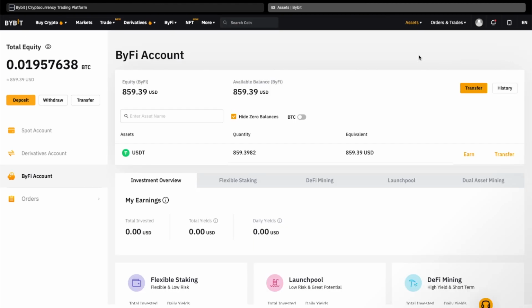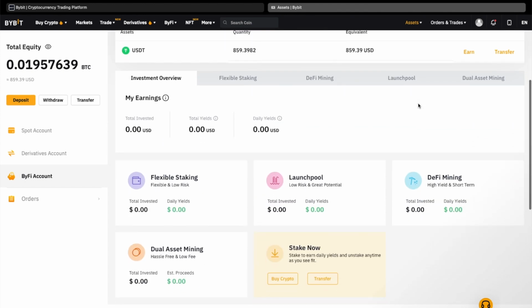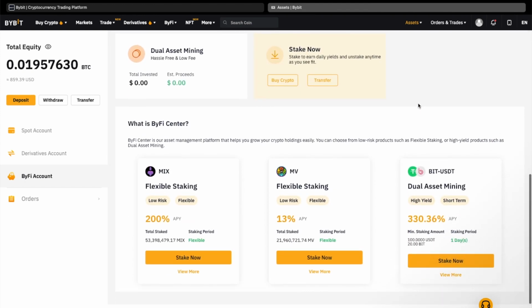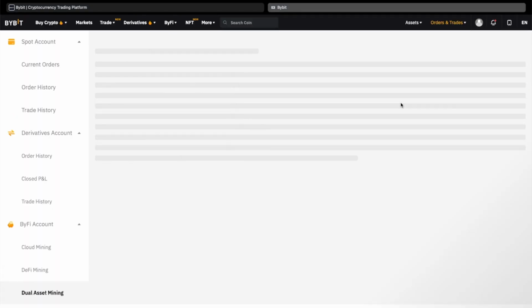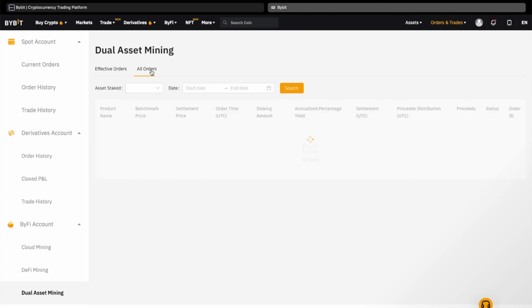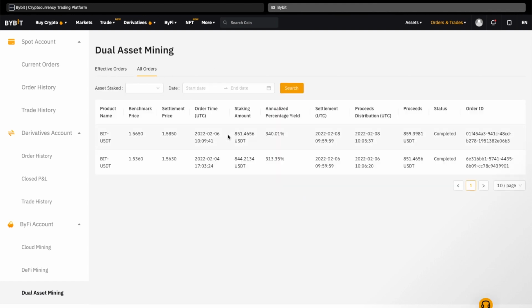As you can see, the value of my account had increased again, and I am starting to get very excited. Now the total equity is shown to be $859, and I had started with $844 less than 4 days ago. I allocated my USDT to the dual asset mining offering twice, and both times it yielded a return in USDT, which had increased my total equity. Was I just lucky? It turns out, I was, and we'll get there shortly.